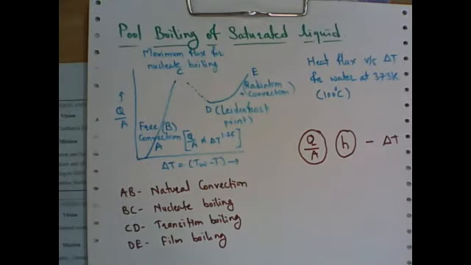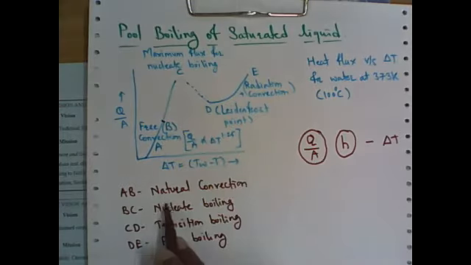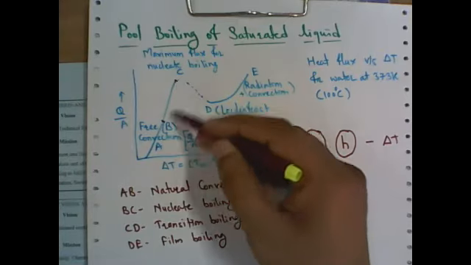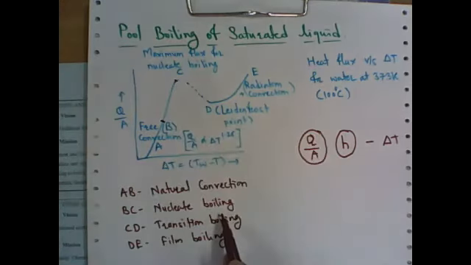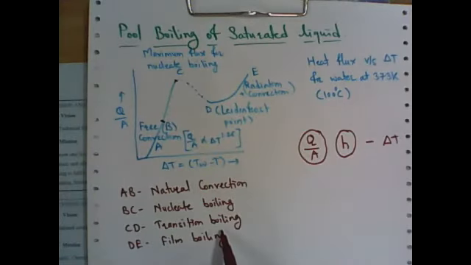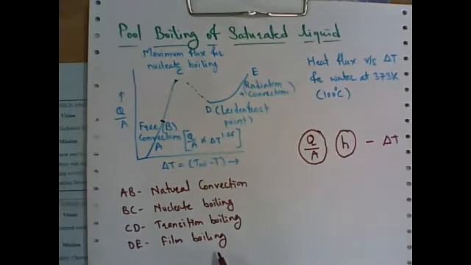So you can observe first what exactly this diagram shows. This AB here, from A to B, natural convection occurs. Then from B to C, nucleate boiling occurs. From C to D, transition boiling occurs. And from D to E, film boiling occurs.